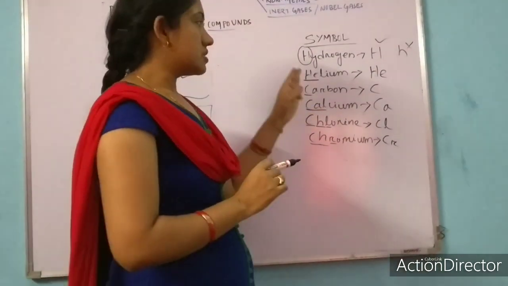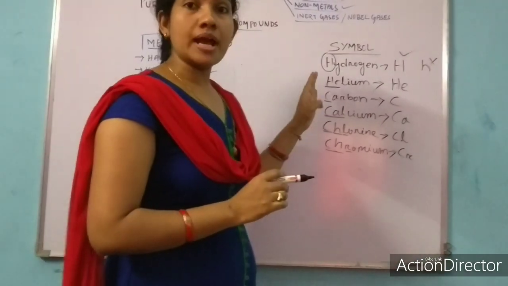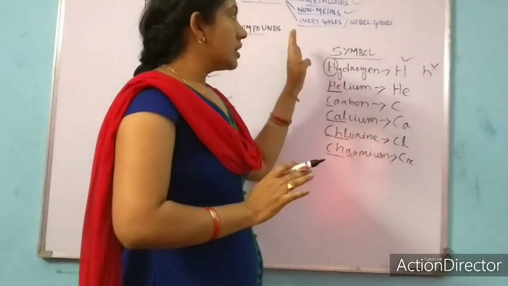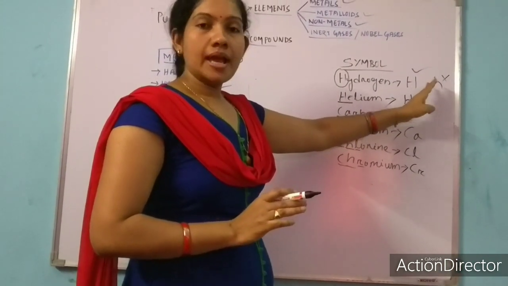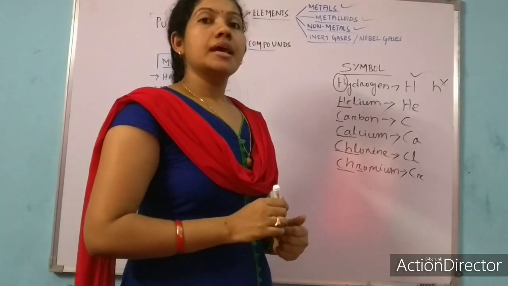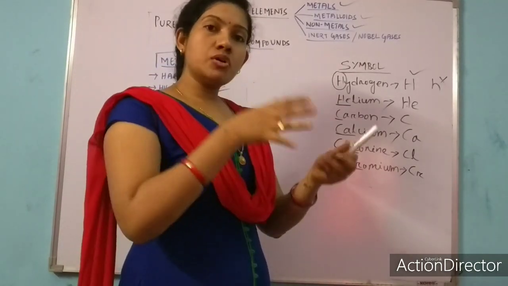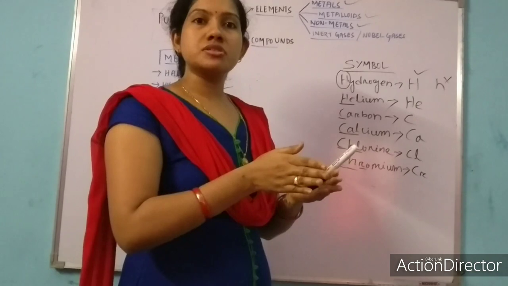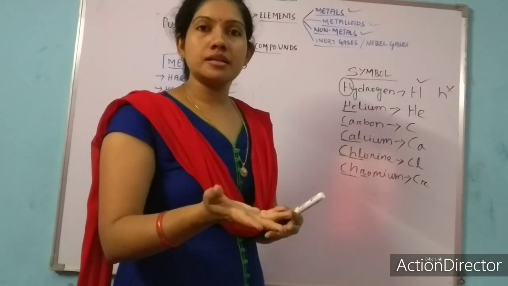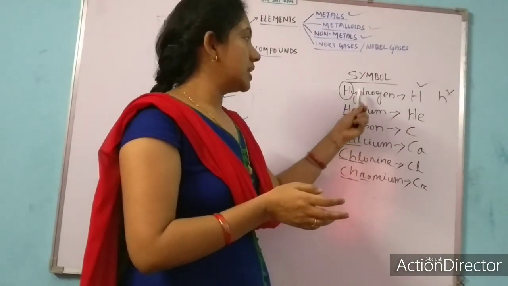Got it? So this is the way to write a symbol. Again I am repeating. Use the first letter always to write the symbol and that should be in capital form. If some of the elements got the same letter at the first, that time you take the second letter. Here I have given you the example of helium and hydrogen.